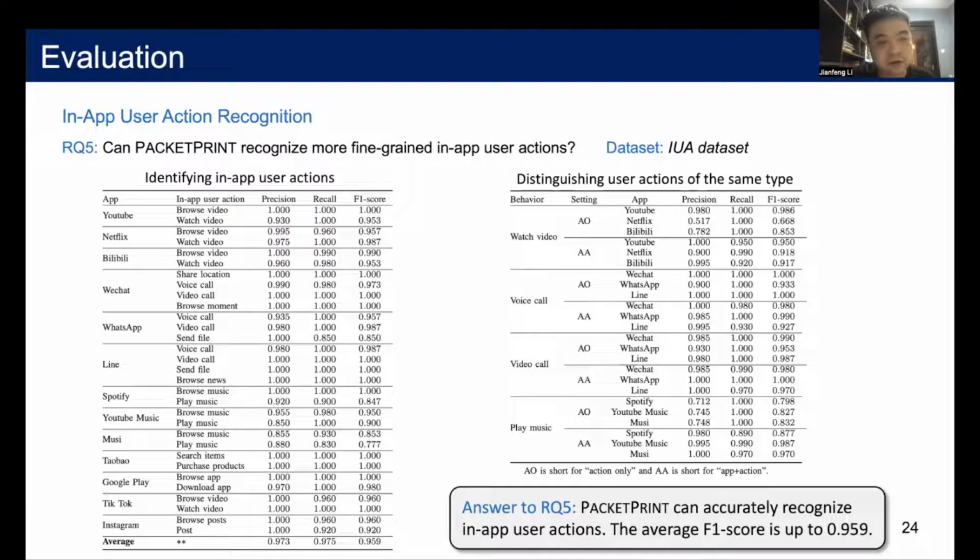Finally, we evaluate whether PacketPrint is able to recognize more fine-grained in-app user actions. This experiment is based on the third dataset. Experimental results show our method can accurately recognize in-app user actions with a high F1 score.